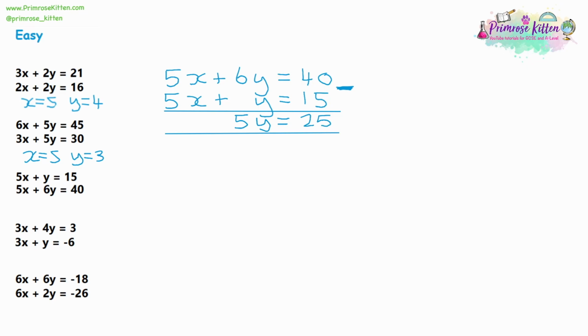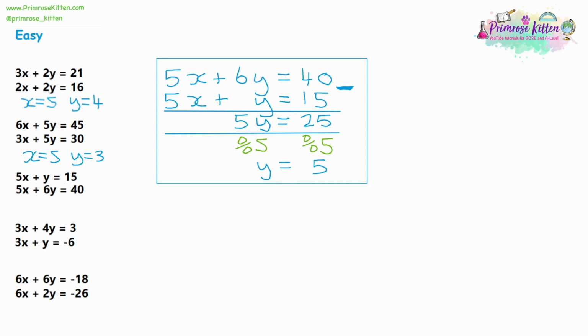And it makes no difference in this way around. You can just do whatever is easiest. If it's easier to find x first, find x first. If it's easier to find y first, find y first. We want 1y, so we need to divide by 5 to get what 1y is. Divide both sides by 5. And that will give us 1y is equal to 5. So we've got our first part done. Moving on to part 2.